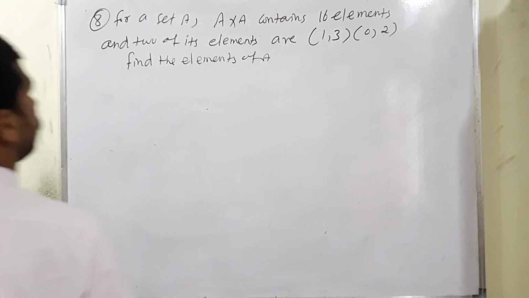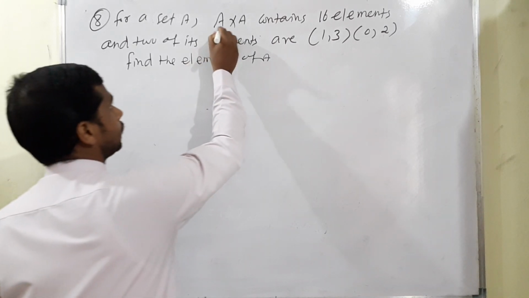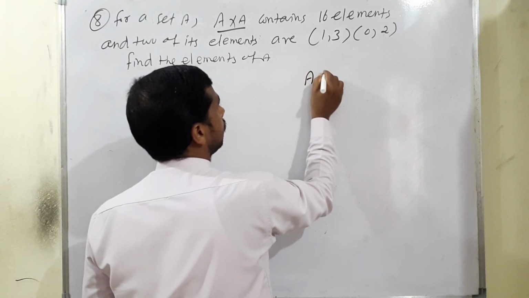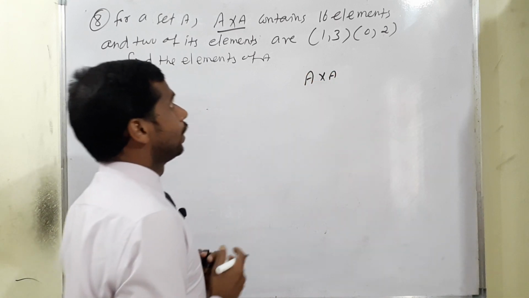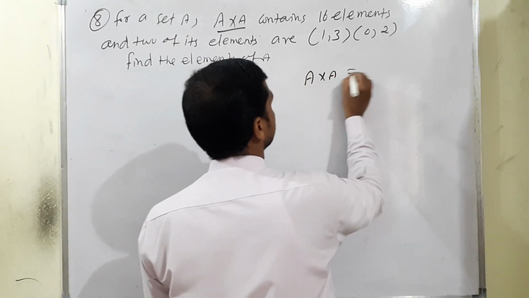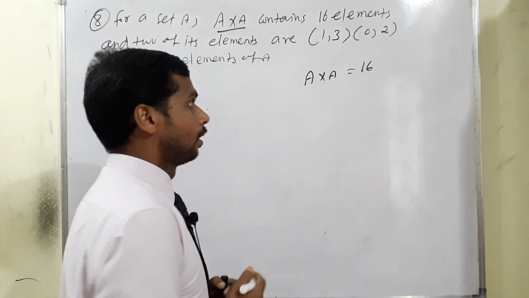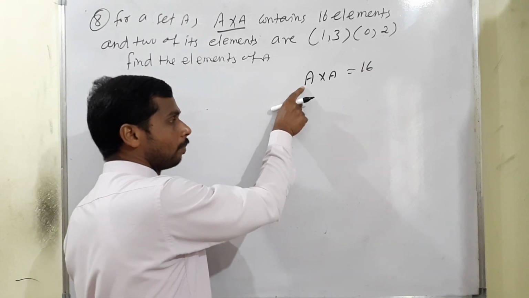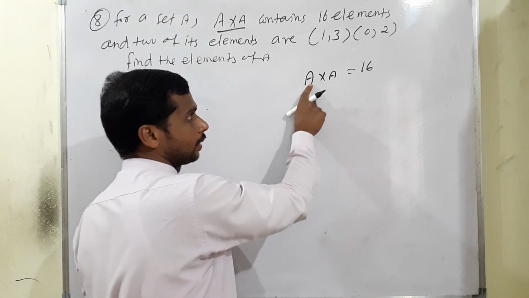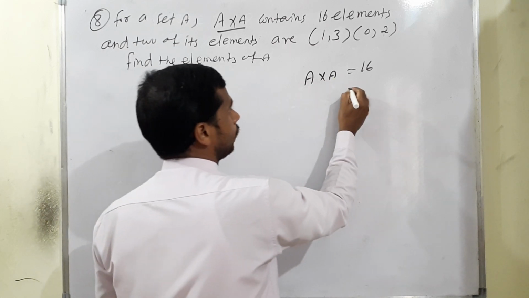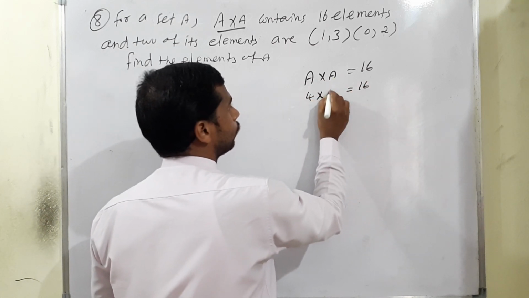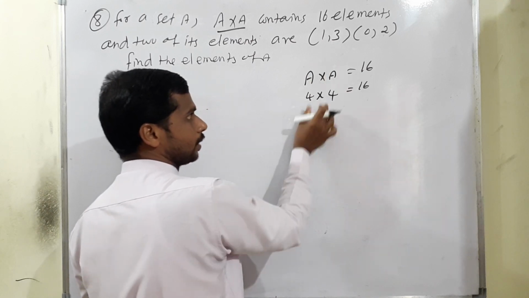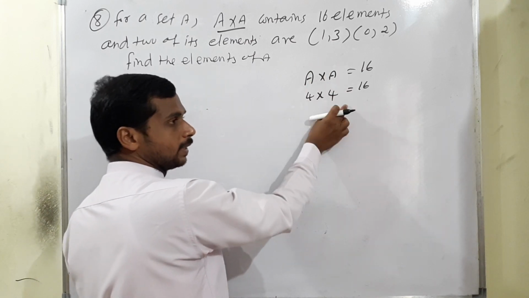Question number 8. For a set A, the condition is given clearly A into A, isn't it? So, A into A, totally how many elements is there? 16 elements. So, whatever the number, the second part is also the same. That's why they consider A into A. Therefore, 16 definitely, what numbers will be equal? 4 into 4, no. So A is also 4, this will be equal. Therefore, 4 elements is possible.